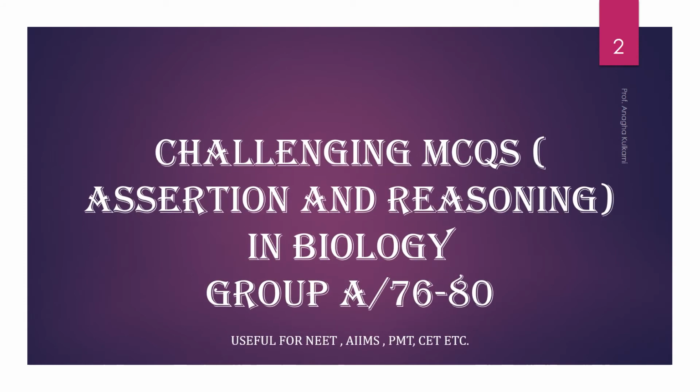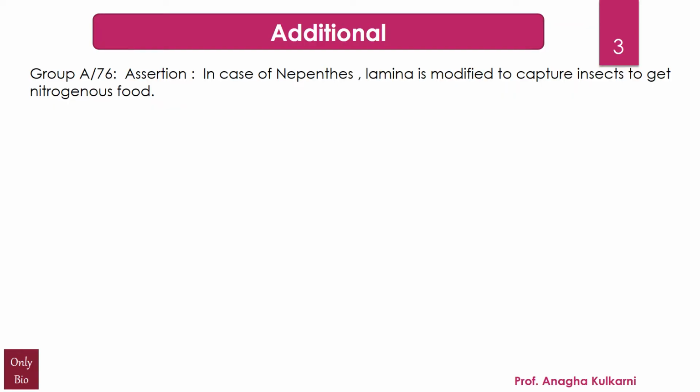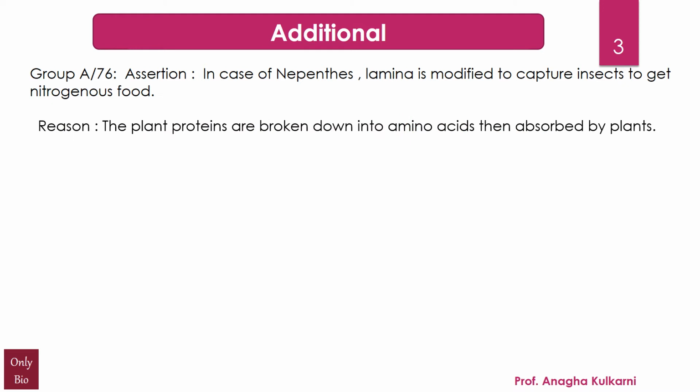Presenting the challenging MCQs, that is the assertion and reasoning type of questions from group A 76 to 80. The first question is an additional one. The assertion is, in case of Nepenthes, lamina is modified to capture insects to get the nitrogenous food. And the reason given is, the plant proteins are broken down into amino acids then absorbed by the plants.